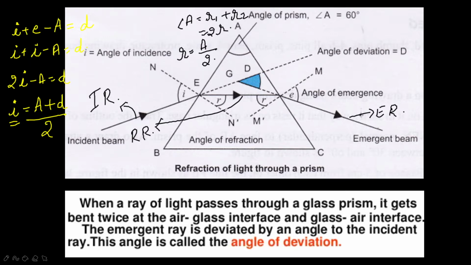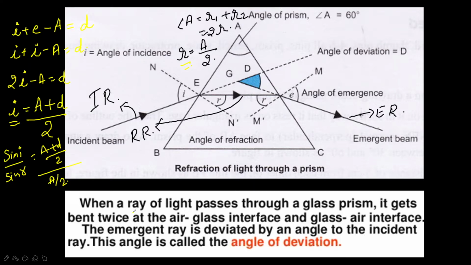Here the refraction, when it is taking place, is also following Snell's law. Here we have the I value, here we have the R value. Sin I by sin R equals sin of (A plus D) by 2 over sin of A by 2. So this you have to write to find out Snell's law.